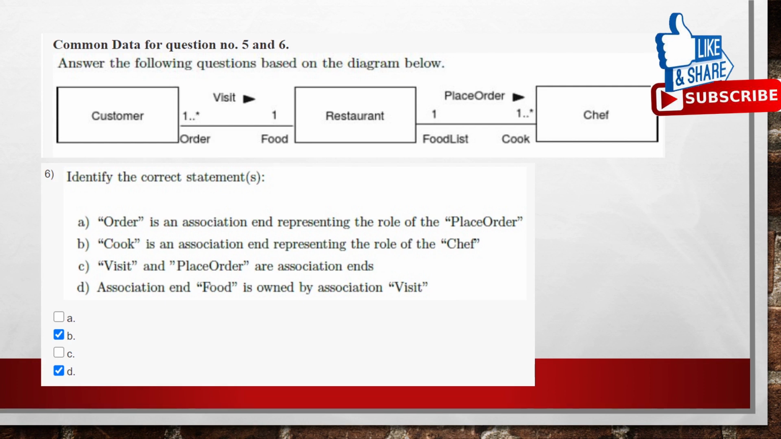Coming to the D option, association and food is owned by association visit. So association is having order and food. If it is not planned, then it will come under the particular association. So food will be under the association visit. So D is the correct option.